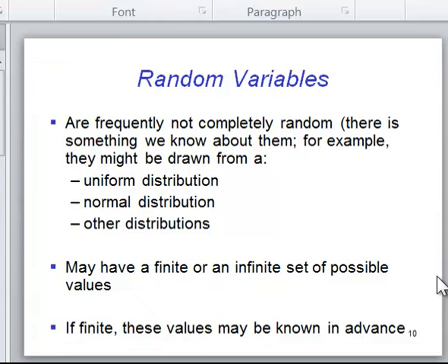The second bullet here, random variables may have a finite or an infinite set of possible values. And I want you to think about this when you describe them. If a random variable has a finite set of values, that would be the case where demand is either going to be 80, 100, or 120. Three possible values. I don't know which one it's going to be, but it's going to be one of those. Or tomorrow's going to be rainy or sunny. It's got to be one of those. You could argue it could be something else, but in my simplified world, it's one of those two. We don't know which, but there's a finite set of options.